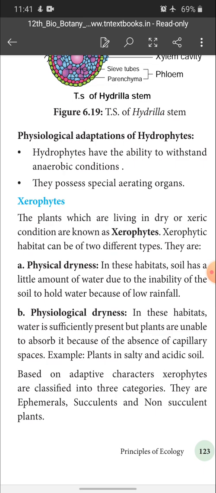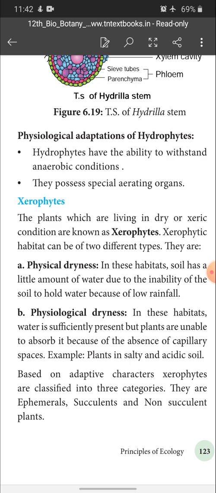Next one is physiological dryness. In this habitat, water is sufficiently present, but plants are unable to absorb the water because of the absence of capillary spaces. For example, plants in salty and acidic soil. So if water is not present in the soil due to low rainfall, this is physical dryness. If water is present in plenty but the plant cannot absorb it, this is called physiological dryness.